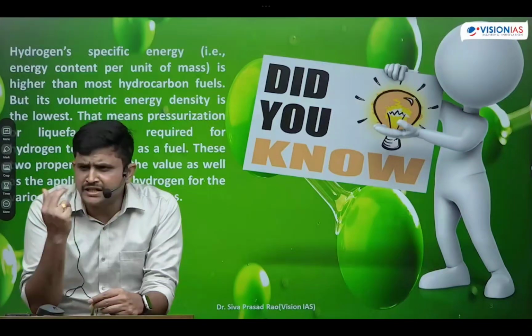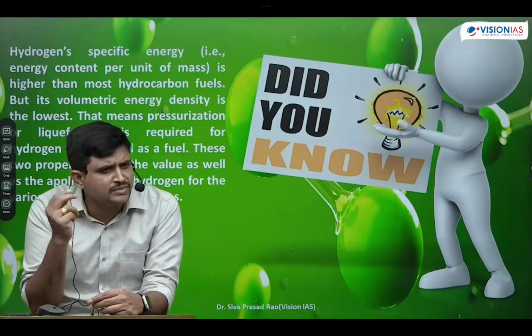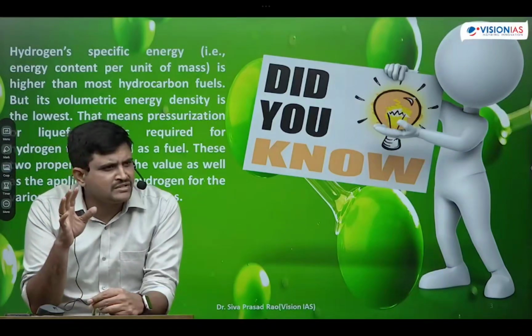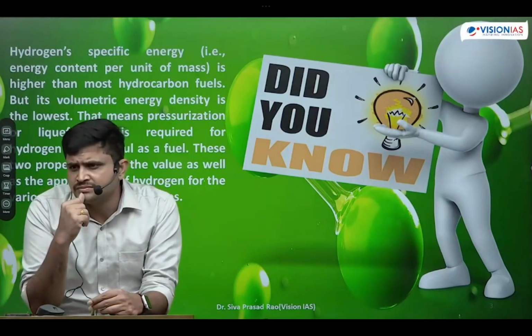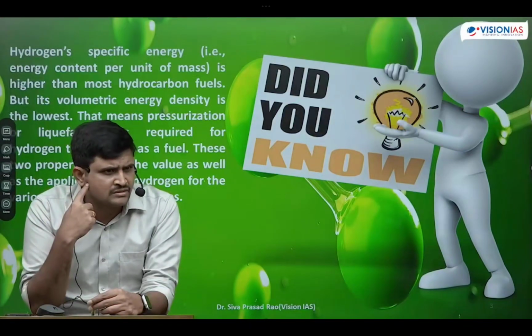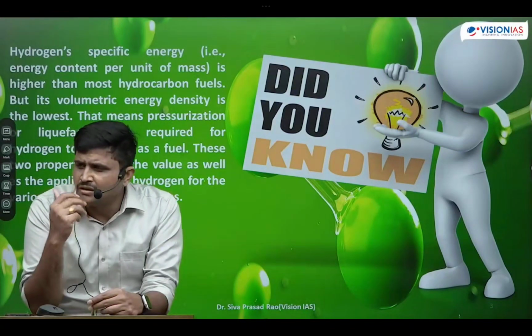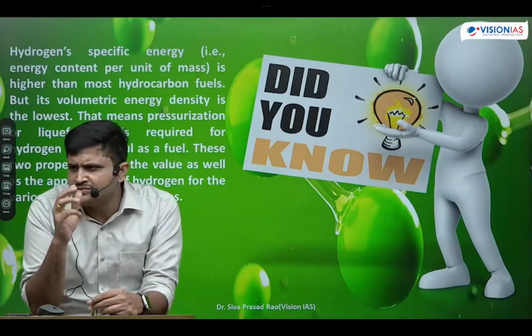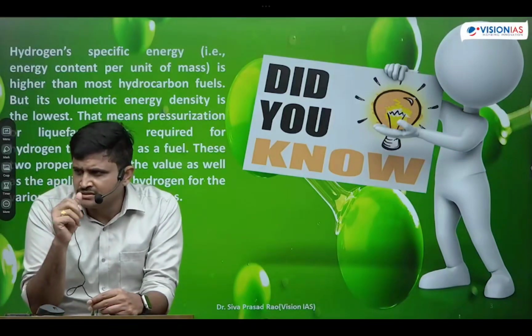We started blending the hydrogen into the CNG. India's first hydrogen CNG plant was established in Faridabad. Okay, students, when we blend hydrogen into CNG, what benefit do we get? We can reduce carbon monoxide emissions by up to 70%. CNG is not completely 100% environmentally friendly. When we add hydrogen, it further reduces carbon monoxide emissions. The availability of CNG can be enhanced, and the cost of CNG can be reduced because hydrogen is very cheap. Because of these many benefits, we started blending hydrogen into CNG. We are doing it now.